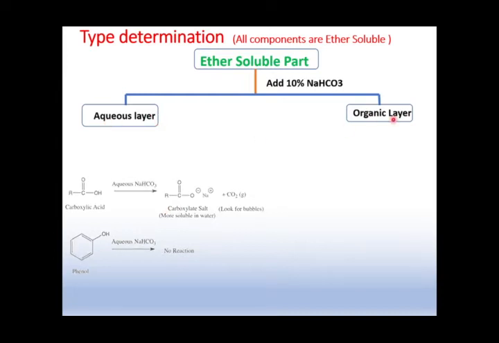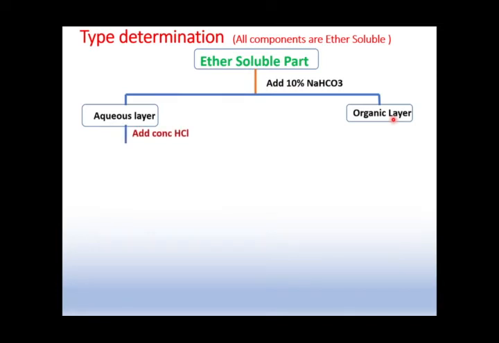So friends, as we got the sodium salt of the acid in our aqueous layer, we will check whether it is there or not. If we add concentrated HCl to this aqueous layer, then that salt will be neutralized or acidified and we will get the precipitate of the acid. As the precipitate is obtained, we can say that an acid is present in our ternary mixture. So the first type, we will say, is an acid which is present in the mixture. So that aqueous layer part is over. Now we will go for the organic layer.